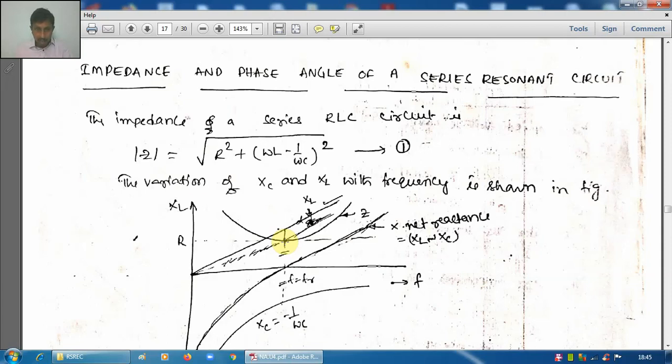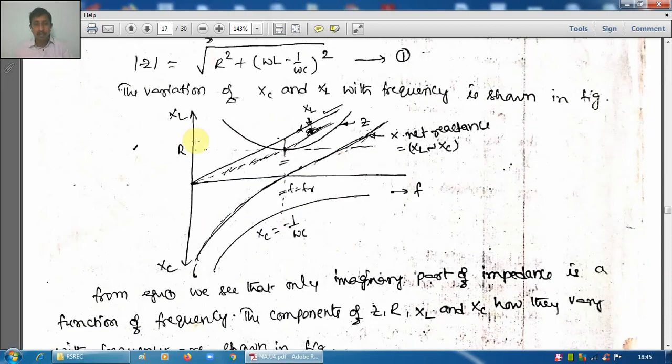Minimum means what is the value? R, which is equal to R at this point. So the value of impedance, if you see, varies like this. How the various parameters R, XL, XC, and total impedance Z vary with frequency is very important and should be remembered.